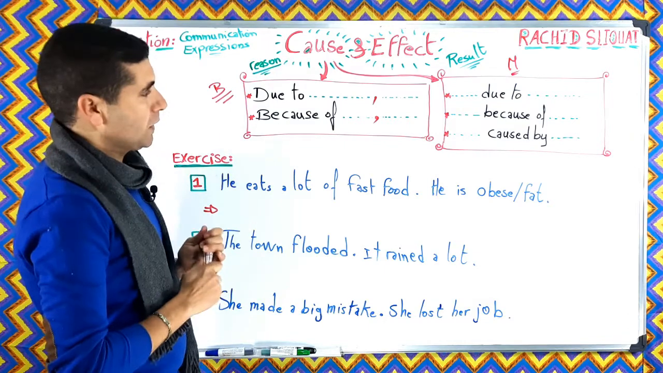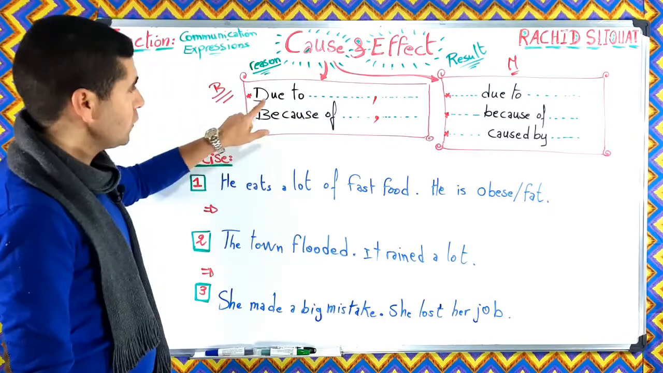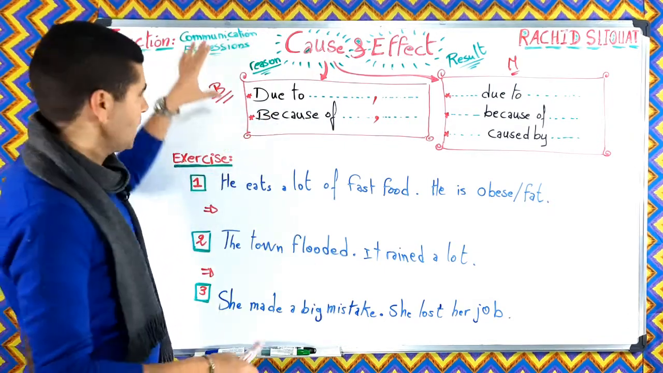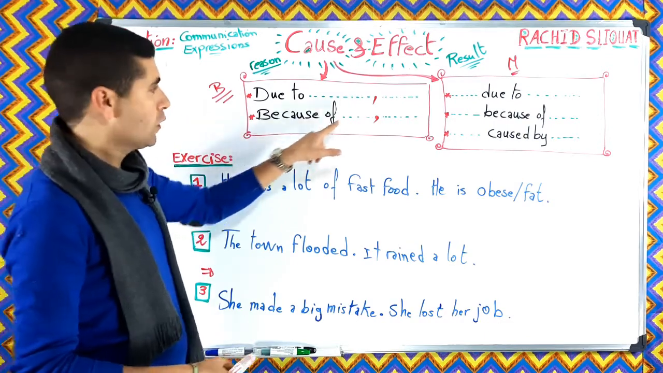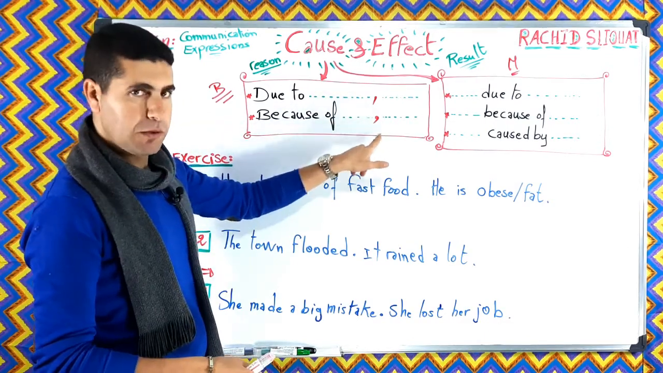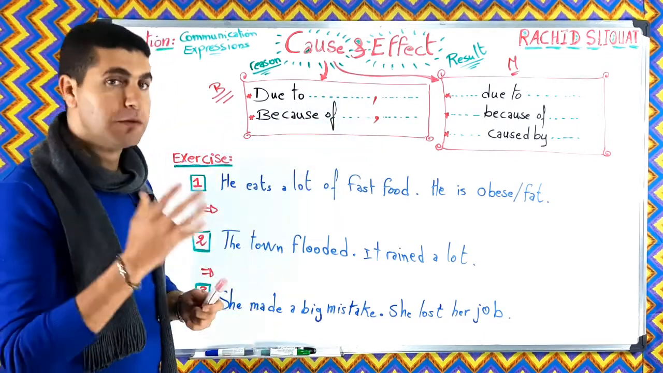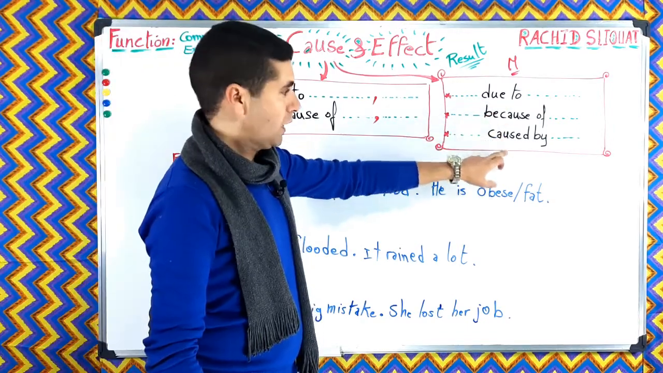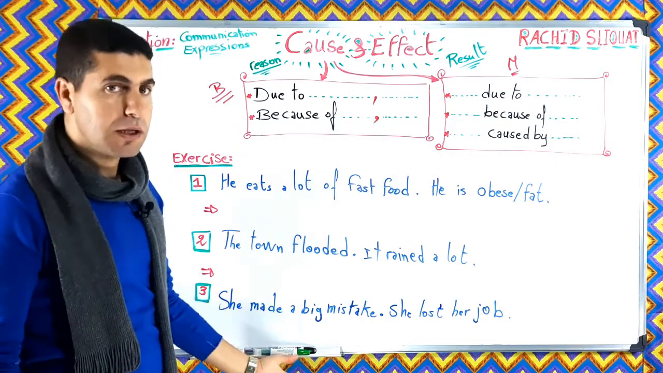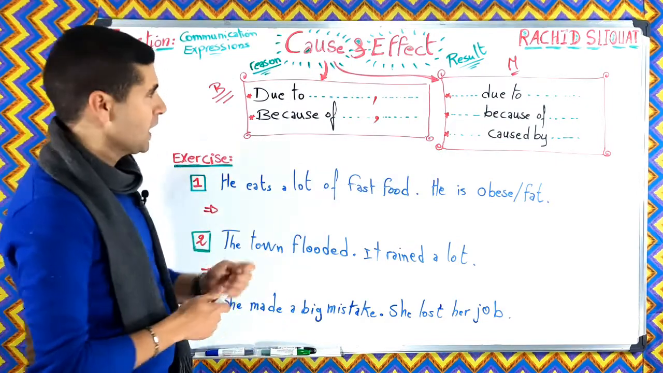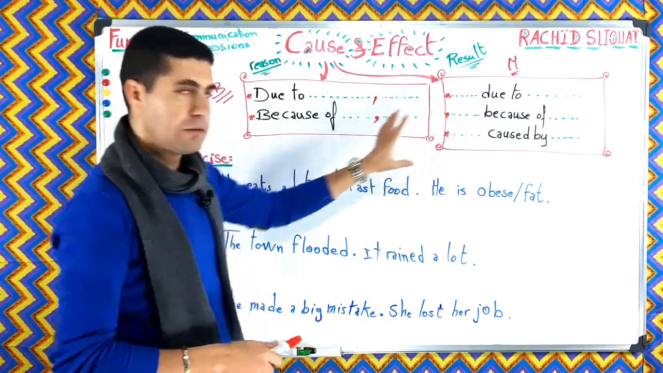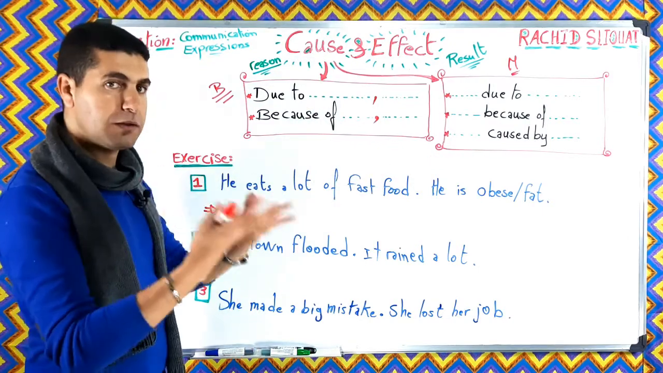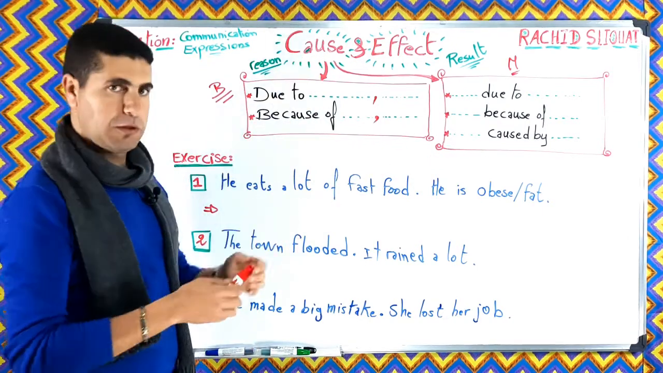No. Okay, all right, so here again, when we use due to and because of in the beginning, we always use a comma, the punctuation mark. So this is very important for writing. But when we use them in the middle, as you can see here, we don't use a comma. So this is very important. Both of these structures are used to express the cause.